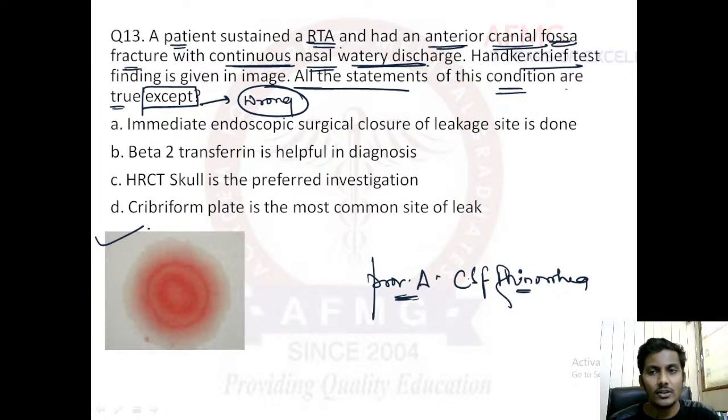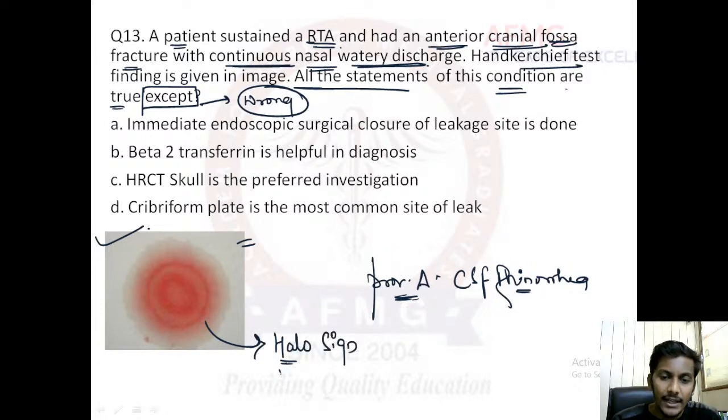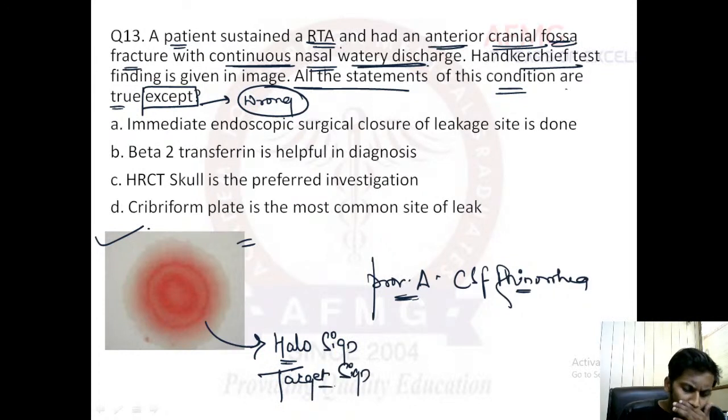But let's confirm our diagnosis further. Handkerchief test is given in the image. Usually in cases of CSF rhinorrhea, we perform a handkerchief test. When 2 or 3 drops of this CSF fall on the handkerchief, we let it dry and then we find this appearance. This appearance is known as the halo sign, or we can also say the target sign, where we can see alternate concentric dark and pale rings.